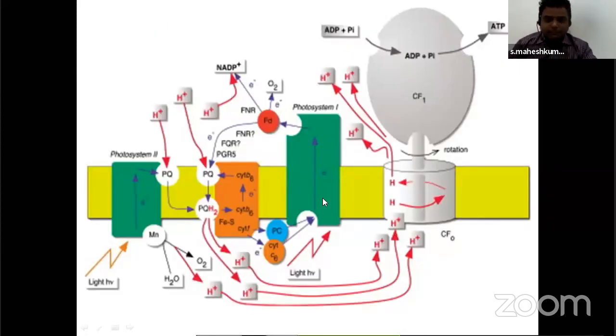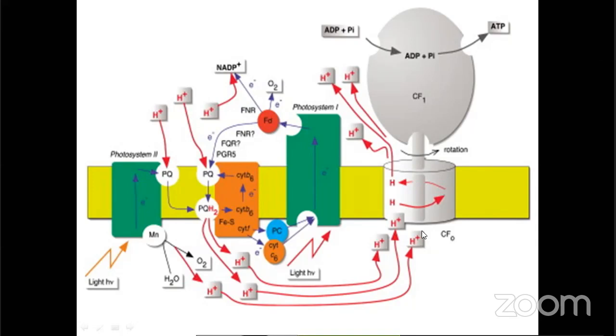Here you can see clearly the pistil. This is F0 and this is F1. This F0 is embedded in the membrane. See, this is the outside of the thylakoid, the stroma, and this is the lumen here. Now the accumulated protons are transferring through the ATP synthase enzyme. When these protons move through the ATP synthase enzyme, energy is generated. The energy is utilized to trap ADP and Pi, and at last forms ATP.